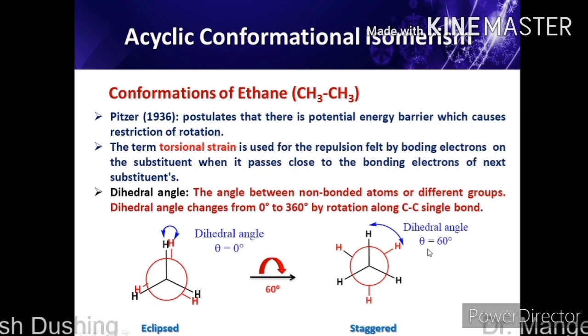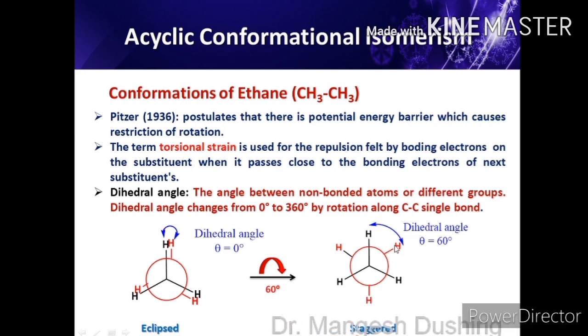Now this dihedral angle is 60 degrees because we rotated the back, that is the rear carbon, by 60 degrees. So what is the dihedral angle? The angle between non-bonded hydrogen atoms or different groups of atoms. These are the non-bonded atoms, and the angle between these two is called the dihedral angle.